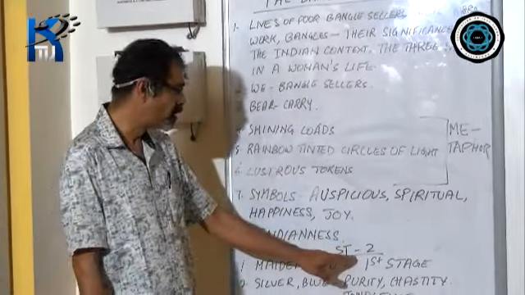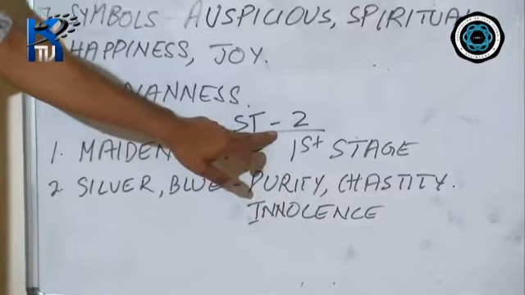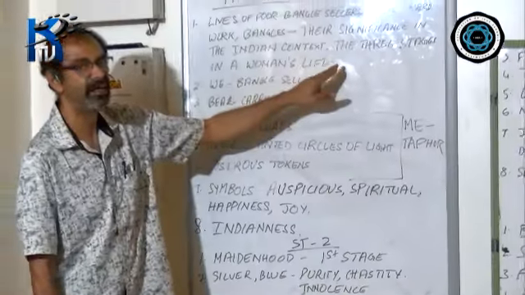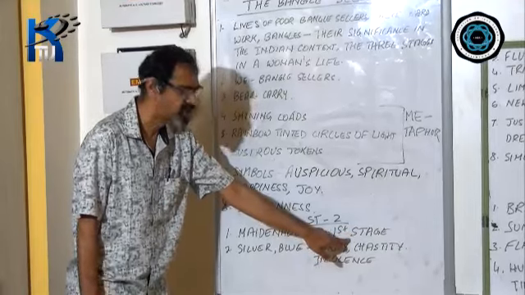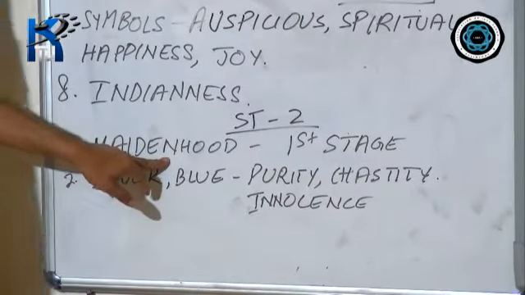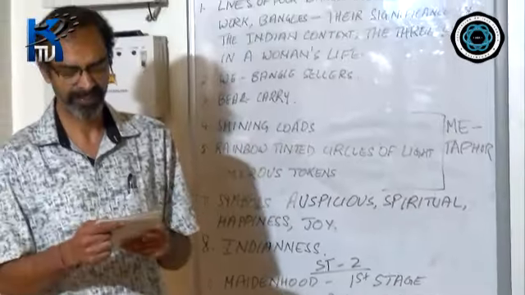Now we move on to the second stanza, and from the second stanza begins the 3 stages in the life of an Indian woman. In the second stanza, the first stage is described, which is maidenhood, referred to the unmarried girls.